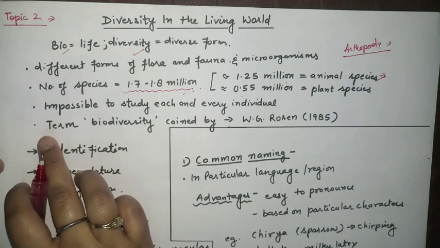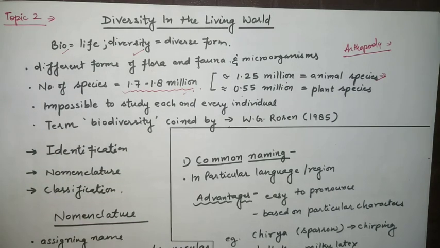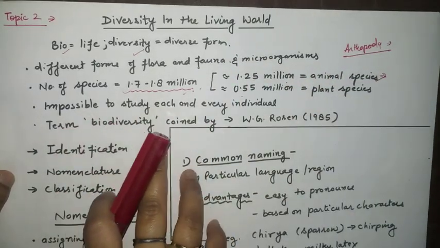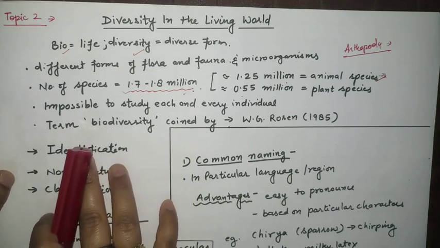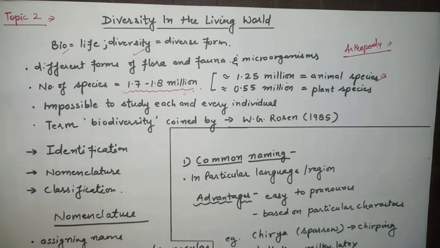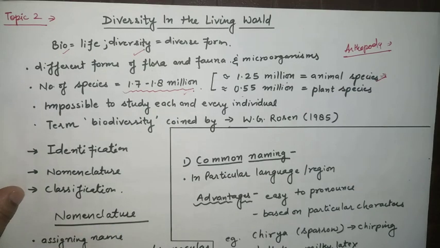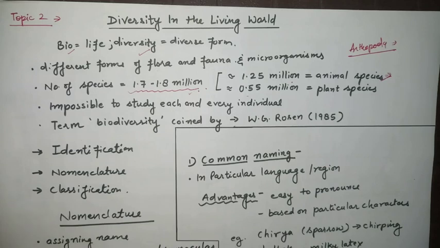Then another point is that now we have so many diverse species, see, millions of species are there. So can you study each and every individual? No, it will be impossible for you. So that's why we want a different science which will deal with these types of processes by which we can study the whole species. And what are these sciences? Taxonomy is one of the sciences in which we are going to study the number of species. But here we are using some rules, some characteristics, by which the work will be reduced. Clear this thing?